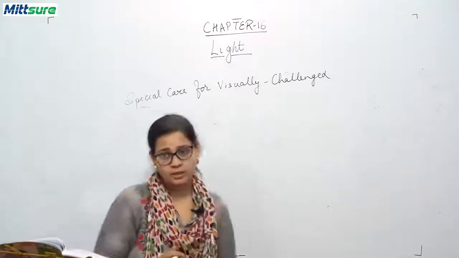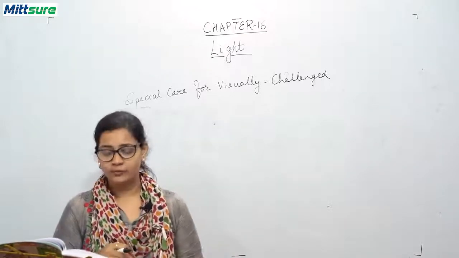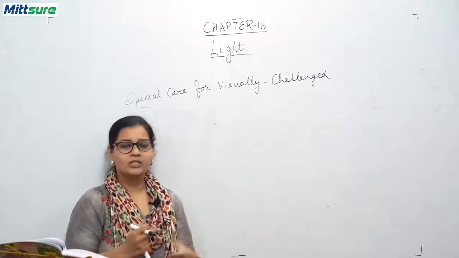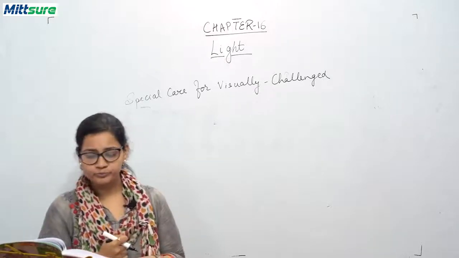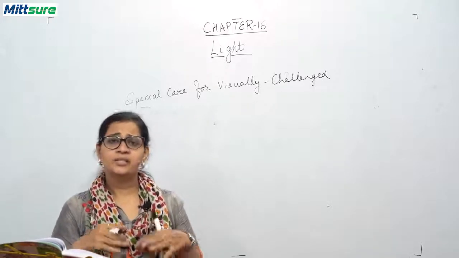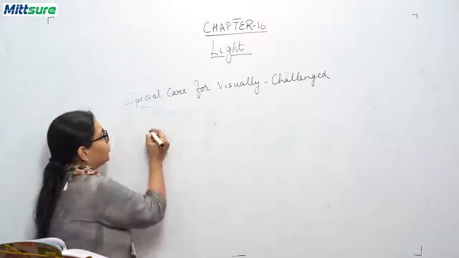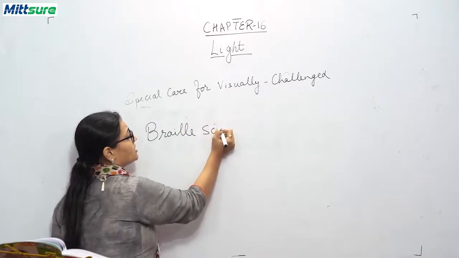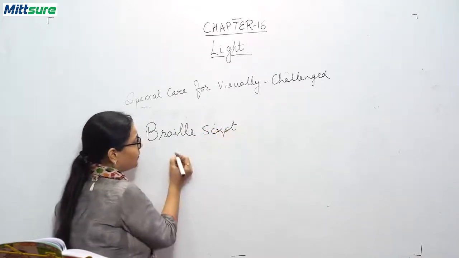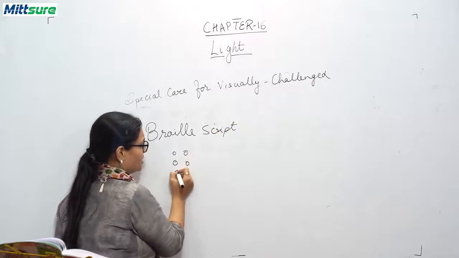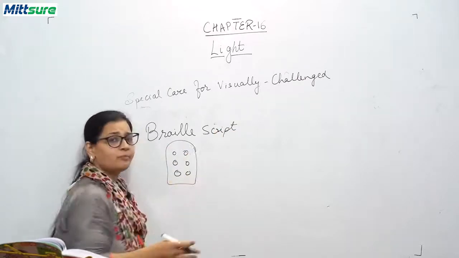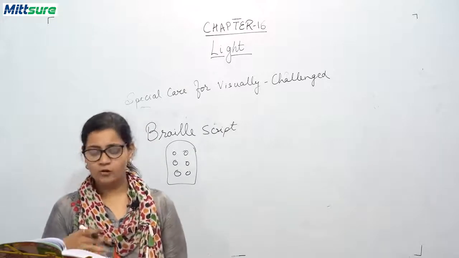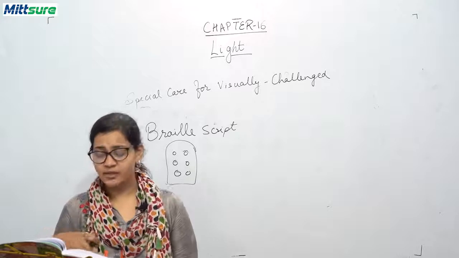There was a person, Louis Braille, in 1821, and he was a Frenchman. He lost his sight in his childhood, but he was a very intelligent boy. He created a script called Braille script, in which he formed a pattern of 6 dots, and all the symbols were written using these dots. You can see a chart of the Braille alphabet given in your books.